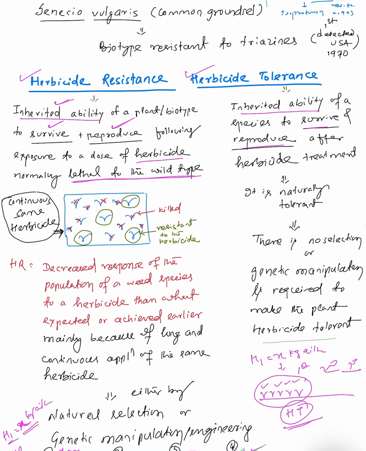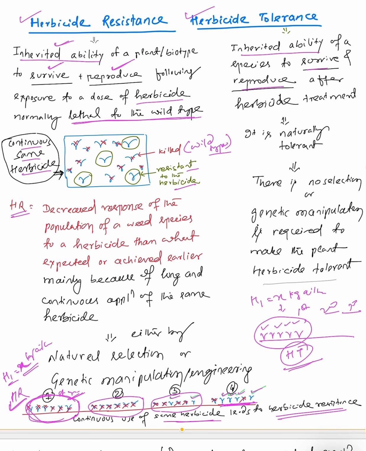You can see here, because of the continuous herbicides, some of the wild types are lethal and get killed by the herbicides. But there are some weeds which develop resistance against the herbicide. So herbicide resistance is nothing but the decreased response of the population of a weed species to a herbicide than what was expected or achieved earlier. In earlier cases the weeds were susceptible, but now the weeds have developed resistance, mainly because of long and continuous application of herbicide with the same dose.